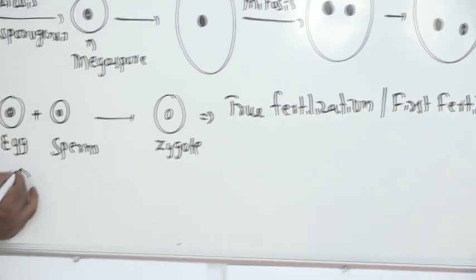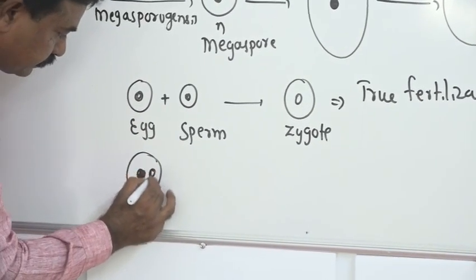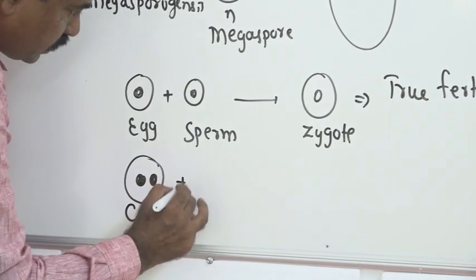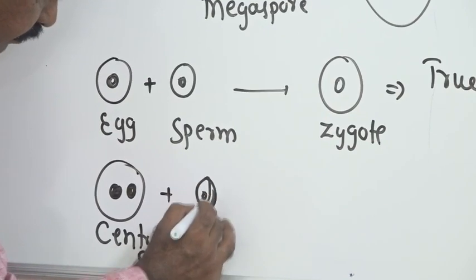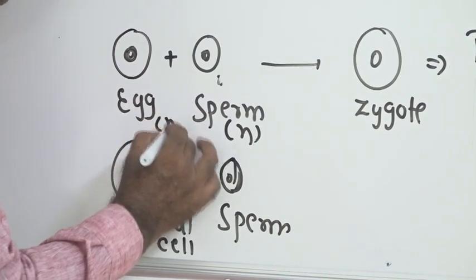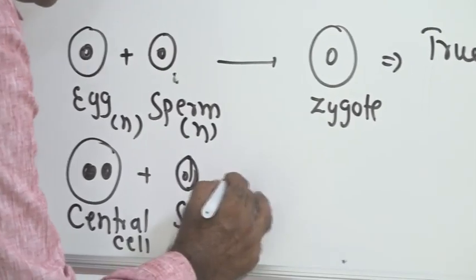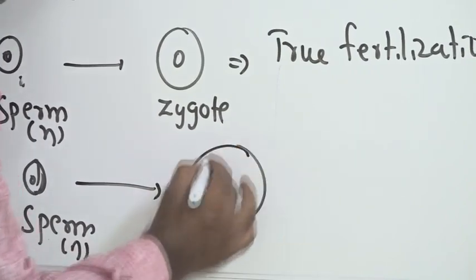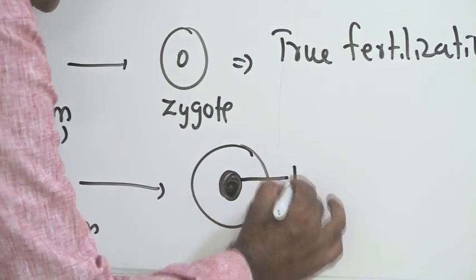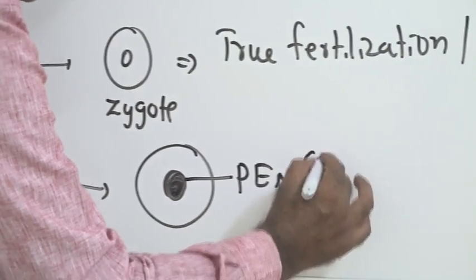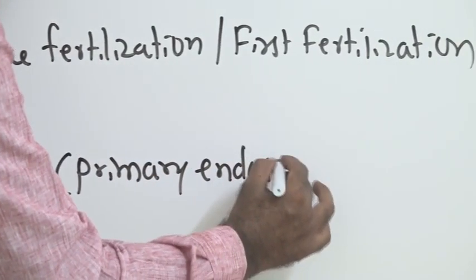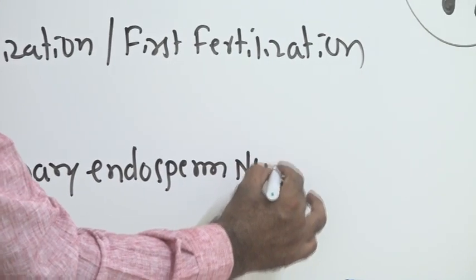Then second, the two polar nuclei of the central cell combine with one more haploid sperm, and form a special type of nucleus we call PEN, the primary endosperm nucleus.